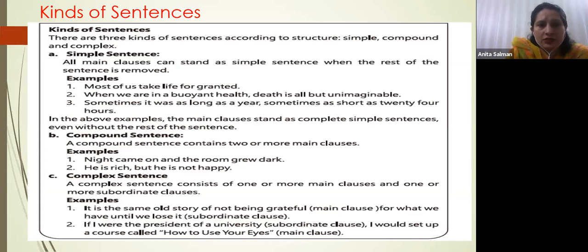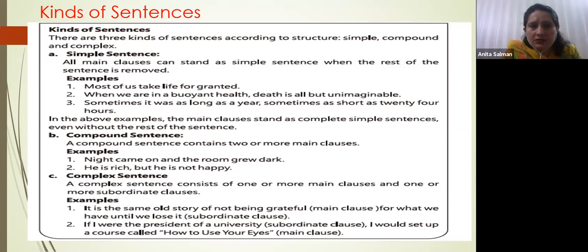Compound sentences. A compound sentence contains 2 or more main clauses. They are joined with a conjunction like and, or, but. Like: night came on and the room grew dark. Both clauses are joined with and, and this is called a compound sentence. You can see the next example. He is rich, but he is not happy. Both clauses are joined with but, so this is called a compound sentence.